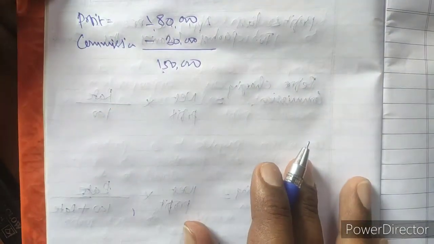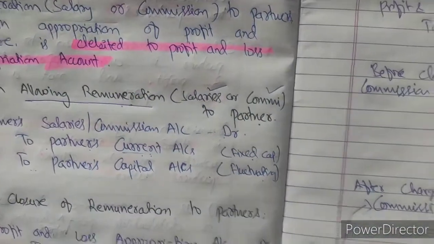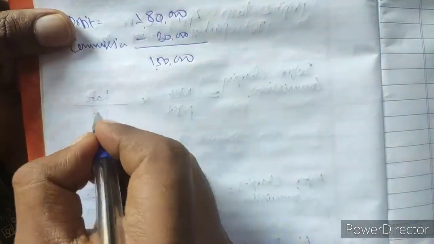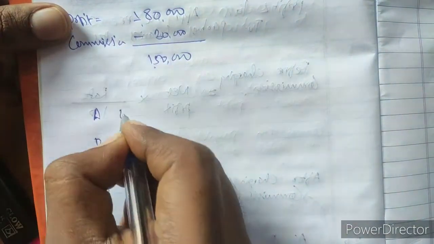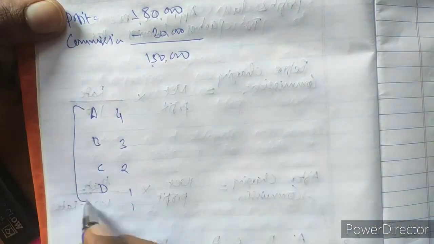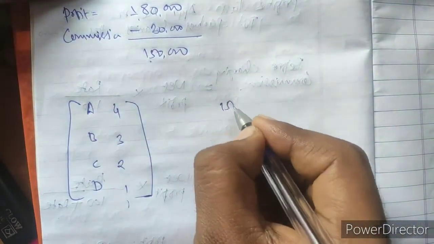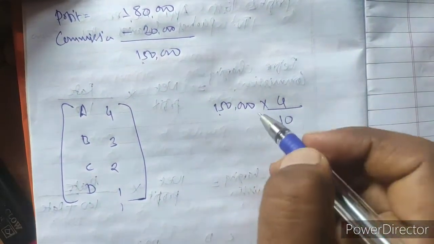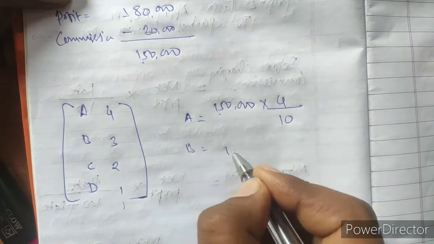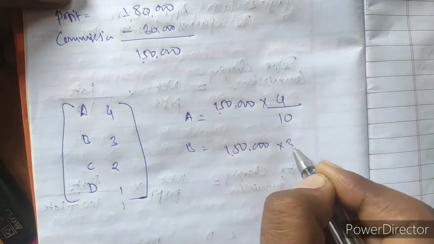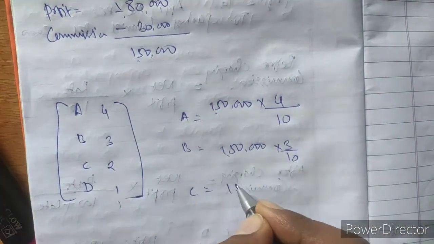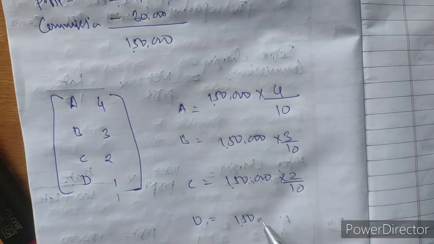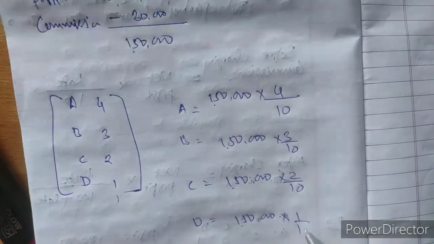Now this profit will be shared by the remaining partners. Let us see what their share is. The share of the remaining partners is 4:3:2:1 for A, B, C and D. This is their profit sharing ratio. 1,50,000 into 4 by 10 will be the share of A. B will get 1,50,000 into 3 by 10. C 1,50,000 into 2 by 10 and D 1,50,000 into 1 by 10.